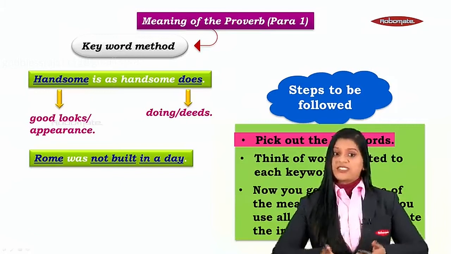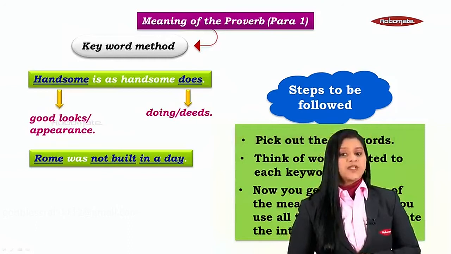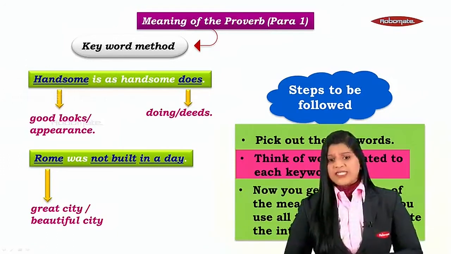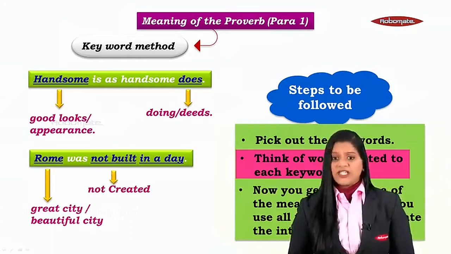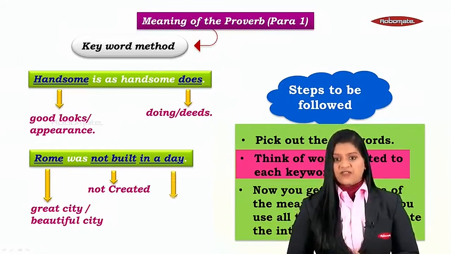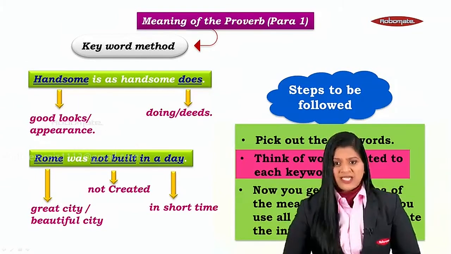Now we can proceed to step number 2. What is our step number 2 here? Let's have a look at it. Think of words related to each keyword. Our first keyword is Rome. And what comes to our mind is it's a great city, it's a beautiful city, isn't it? What's the second keyword? Not built. And what would that literally mean? Not created, not made. And in a day is the third portion of our keyword section. And what does it mean? In a day will mean in a very, very short time.